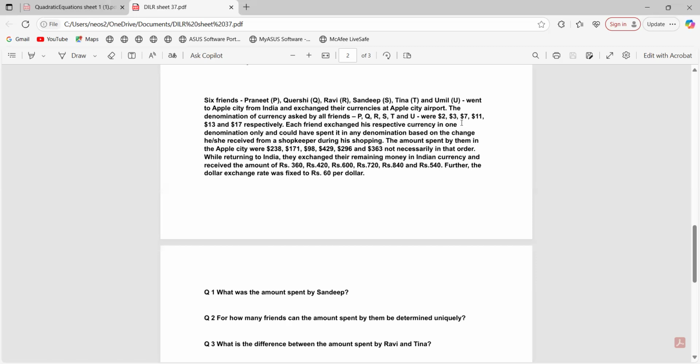Each friend exchanged his respective currency in one denomination only and could have spent it in any denomination based on the change received from a shopkeeper during shopping. The amount spent by them in Apple City was 238. While returning to India, they exchanged their remaining money in Indian currency and received this amount. Further, the dollar exchange rate is rupees 60 per dollar.